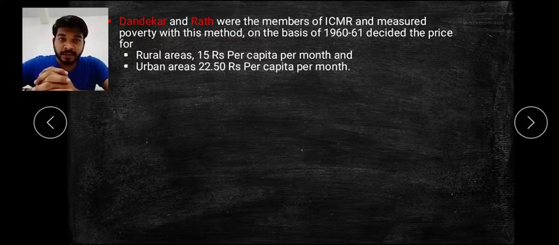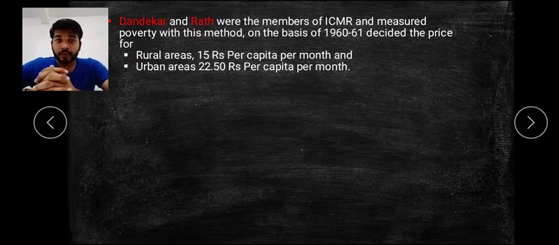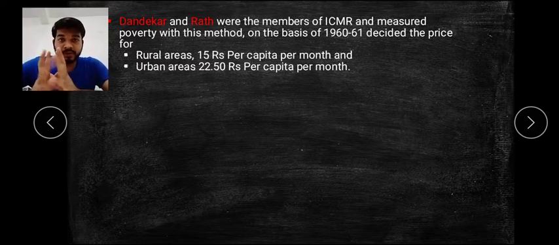And similarly for urban areas, it was 22.50 per month. If they are not earning that per person, they are coming under poverty. So this is how the calculations were made, and we have to know that the two members are Dandekar and Rath of ICMR.